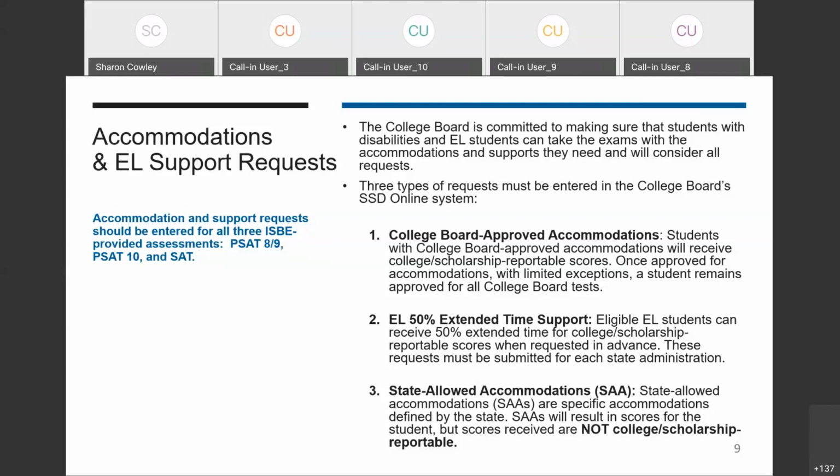Finally are the state allowed accommodations, or SAAs. These are specific accommodations defined between College Board and ISB. Students that use these accommodations must have a documented need in their IEP or 504 plan. SAAs should be used as an exception because students who test using an SAA will not receive a college or scholarship reportable score. Similar to the EL extended time support, SAAs must be requested for each administration, and they're only available for the state-provided assessments of SAT and PSAT 10 and 8-9.